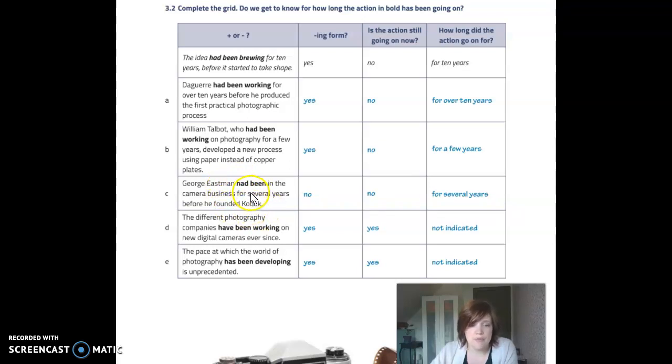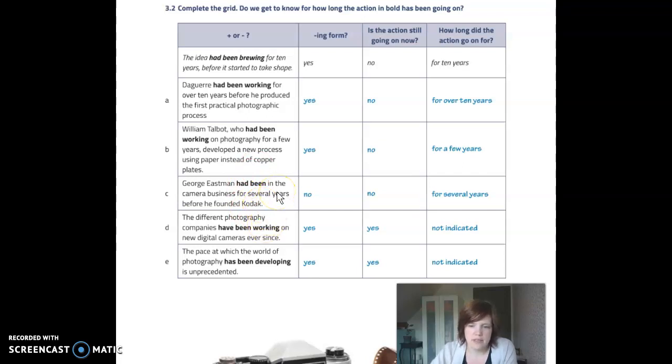That is him founding Kodak. Found means stichten, oprichten. It is an action that goes on for several years, but because we have the verb to be here, you have to say had been. You cannot say something like had been being. That is not possible. So had been.